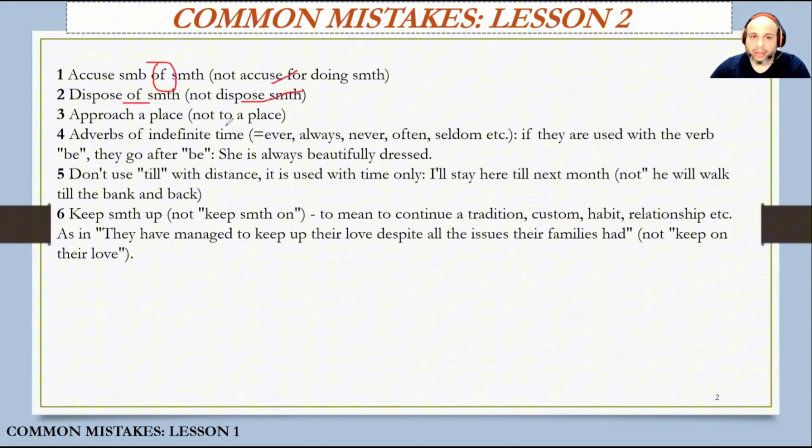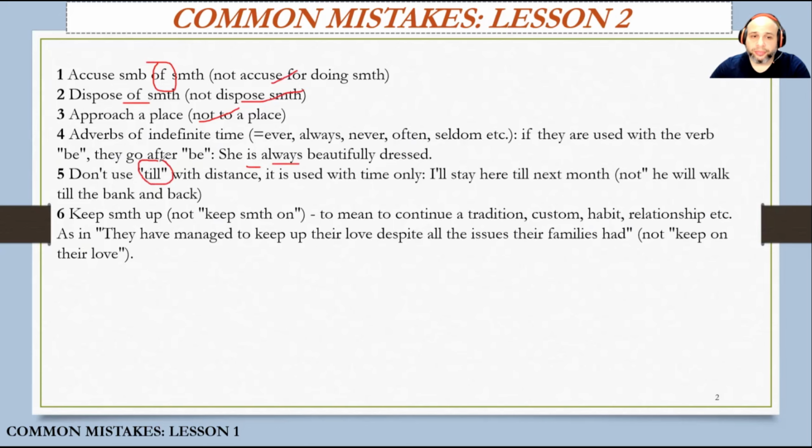Approach a place, not to a place. With adverbs of indefinite time, ever, always, never, often, seldom, or we can also say adverbs of frequency, if they're used with the verb be, they go after the verb be. She's always beautifully dressed, not she always is beautifully dressed.